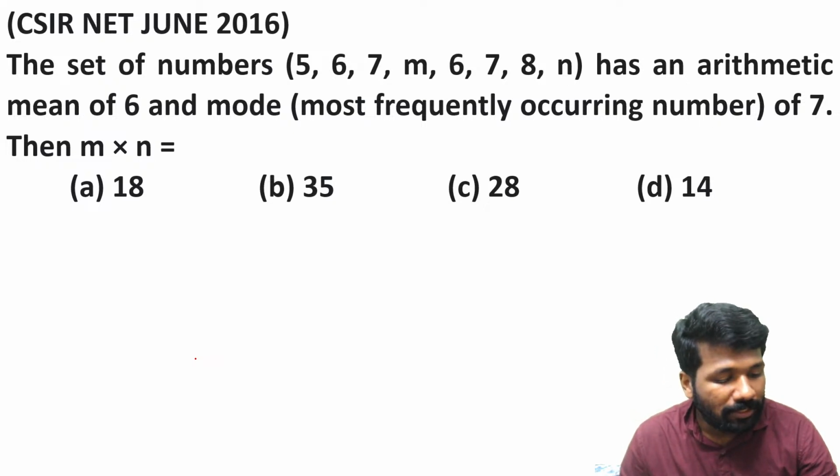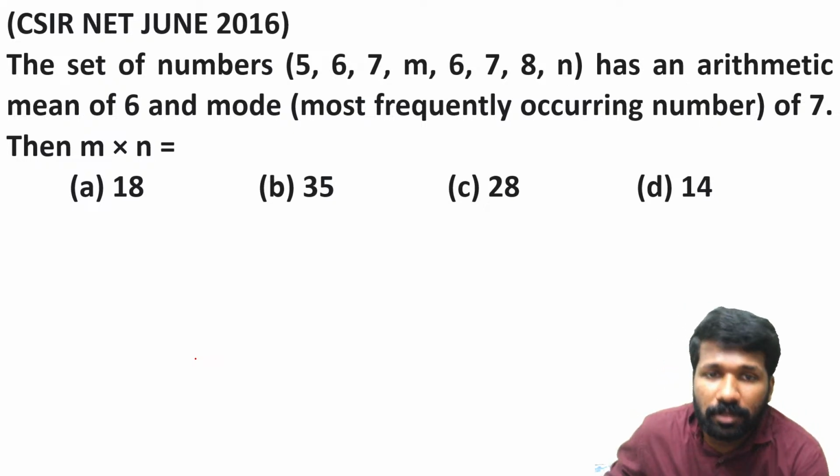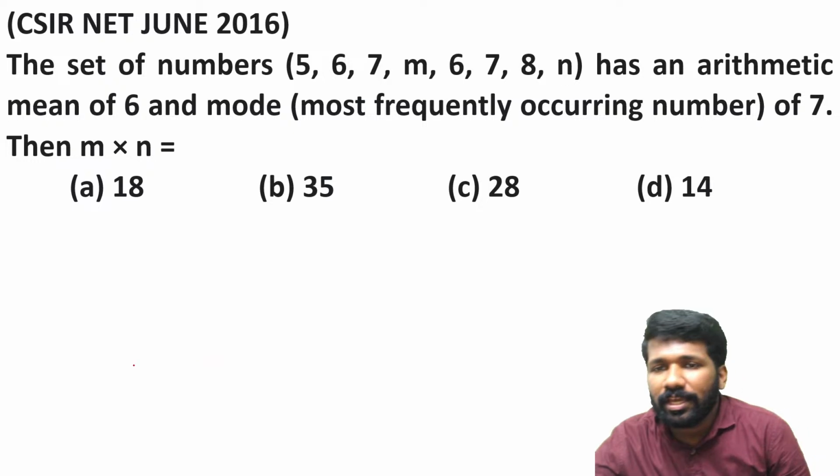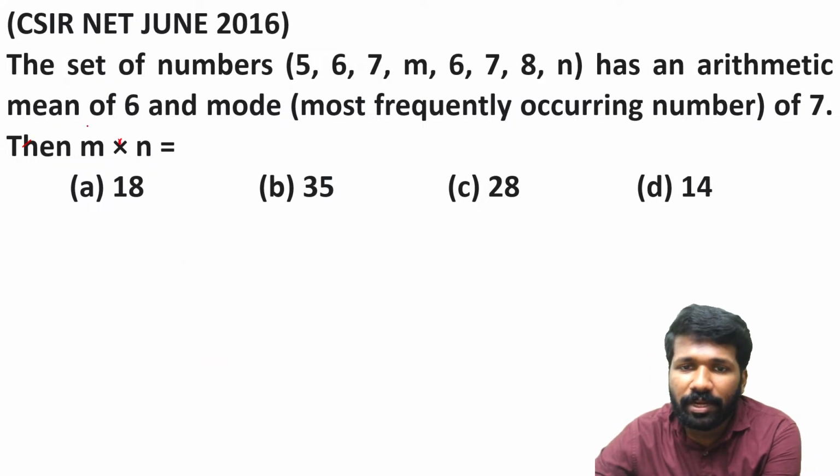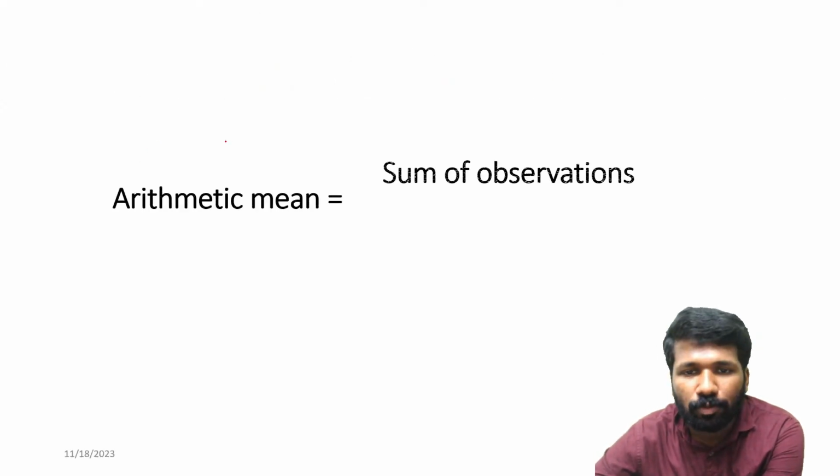Okay, some of you got an answer. Let's see which is correct. The set of numbers is 5, 6, 7, M, 6, 7, 8, N. That means M and N are unknown to us. And finally the question is asking what is the value of M into N. That means we need the M and N values.